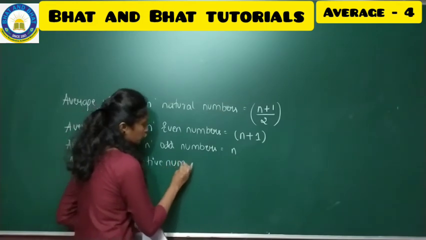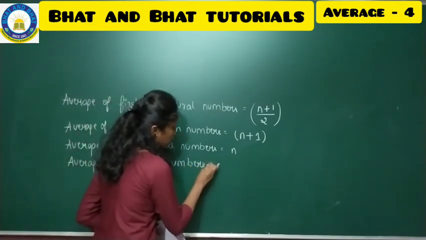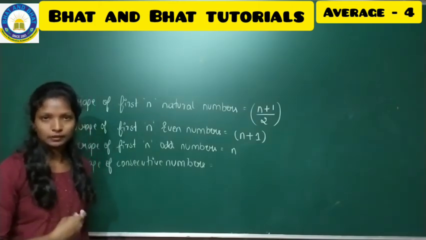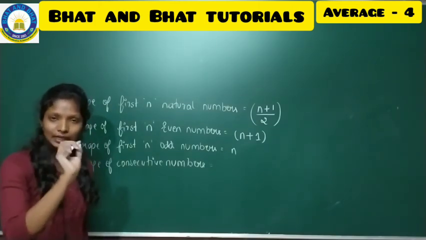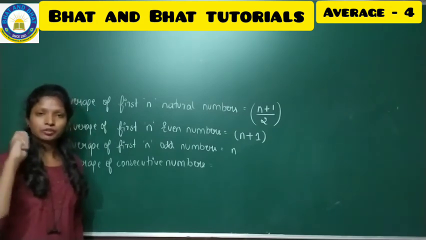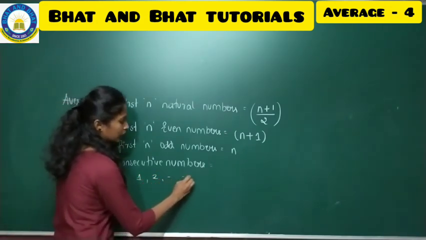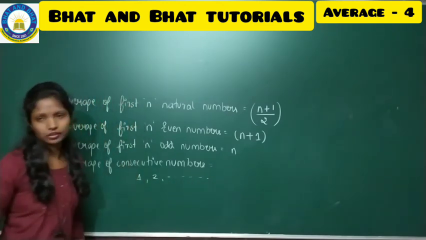Then to find the average of consecutive numbers. What do you mean by consecutive numbers? Consecutive numbers are those numbers which are countable. For example, the numbers will be continuous, starting from smallest and going to largest, say for example 1, 2, 3, 4, 5. These are all consecutive numbers.